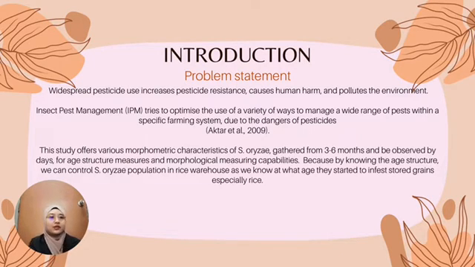These studies offer various morphometric characteristics of Cytopylase origin gathered from 3 to 6 months and observed by week for the age structure measurements and morphological measuring capabilities. It is important to know the age structure of Cytopylase origin because by knowing it, we can control the Cytopylase origin population in the rice warehouse, as we know at what age they started to infest.